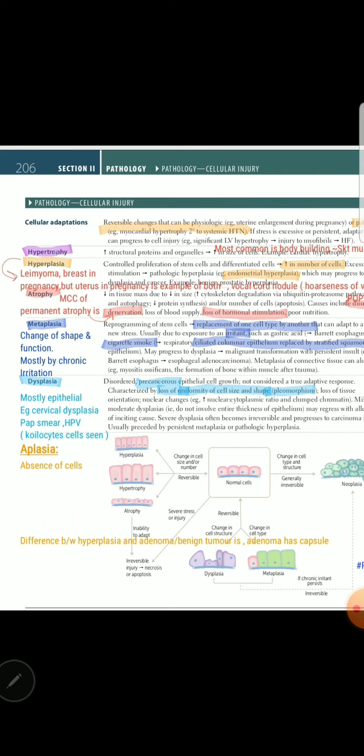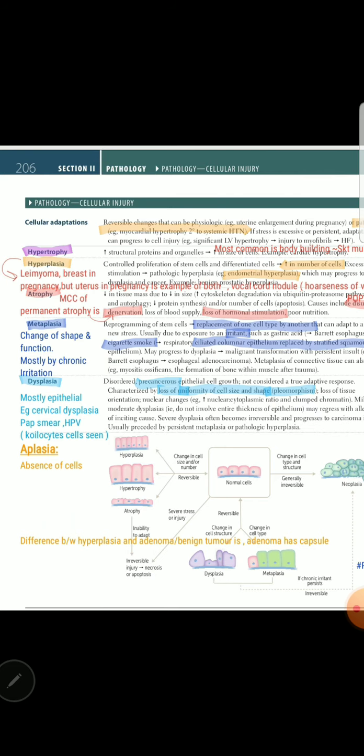So hypertrophy of two types of muscles, skeletal and cardiac, hyperplasia of smooth muscles in leiomyoma case, and also in case of uterus in pregnancy, but that has both hypertrophy as well as hyperplasia. And then moving on to atrophy, that is understood, that is the damage leading to decrease in number of cells or tissue mass overall.